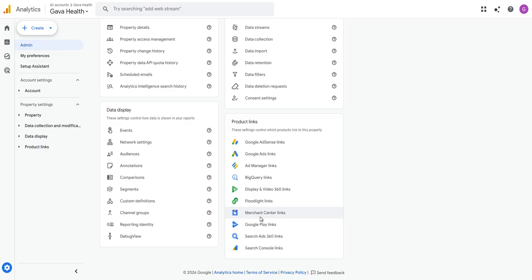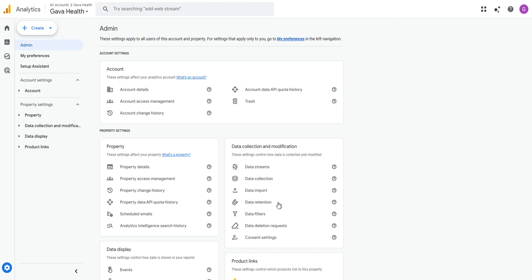If we have a merchant center, we're going to connect that. So these are basically product links. So when we're doing Google Ads, we're also going to connect it here. So Google Analytics will actually feed data to Google Ads as well. I'm going to walk you through everything so that when you run a campaign, you know you are definitely going to be doing conversions.